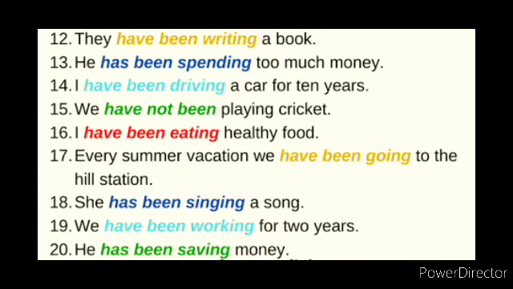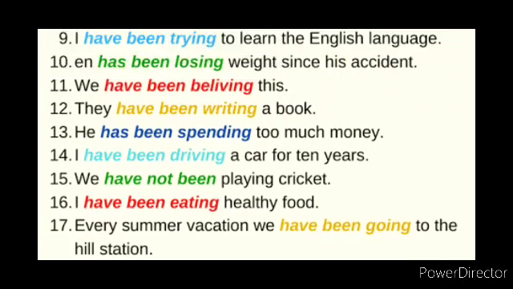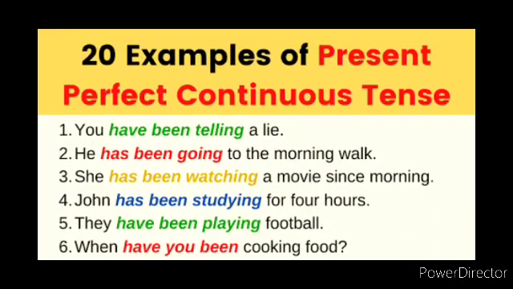So here in the 15th sentence, as it is in the negative form, it should be used with not. So we haven't been playing cricket. Look at the 17th one. Every summer vacation, we have been going to the hill station. She has been singing a song. We have been cooking for 2 years. He has been saving money. So these are the 20 sentences from present perfect continuous tense.